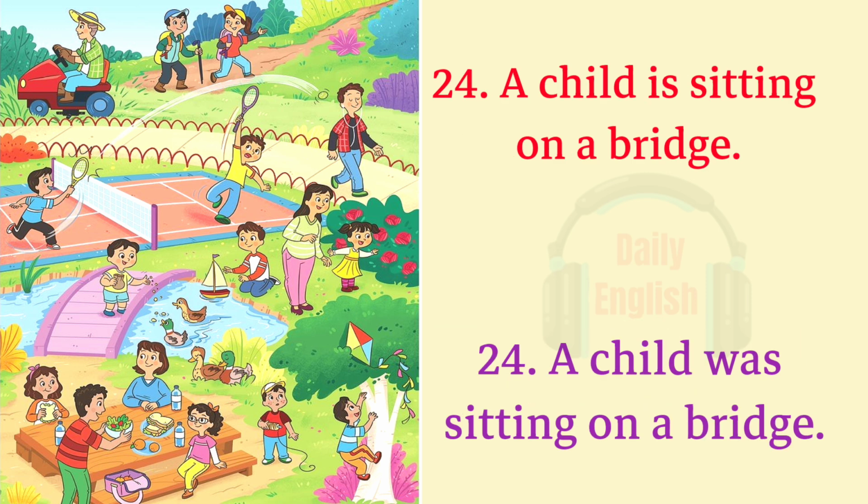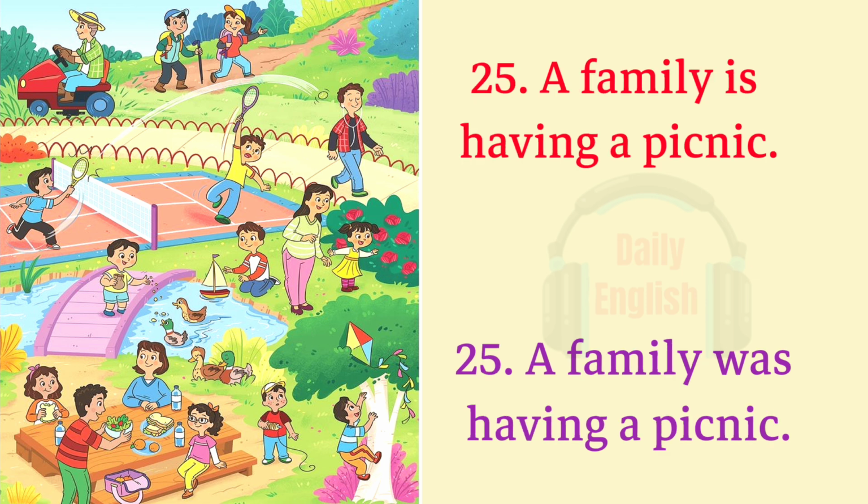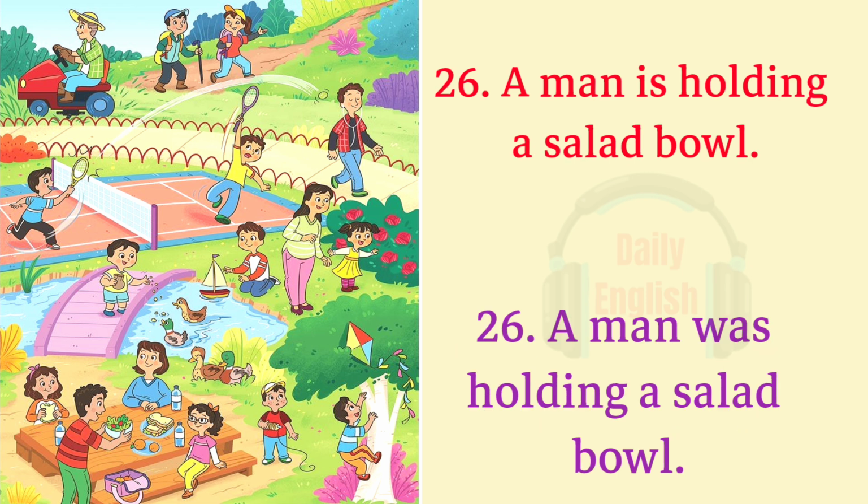24. A child is sitting on a bridge. 24. A child was sitting on a bridge. 25. A family is having a picnic. 25. A family was having a picnic. 26. A man is holding a salad bowl. 26. A man was holding a salad bowl.